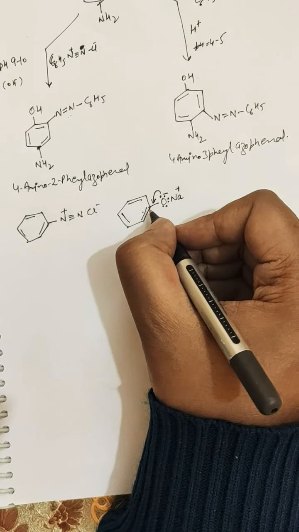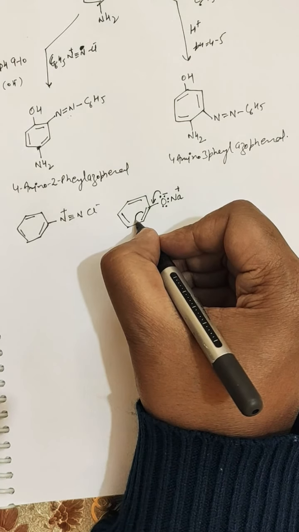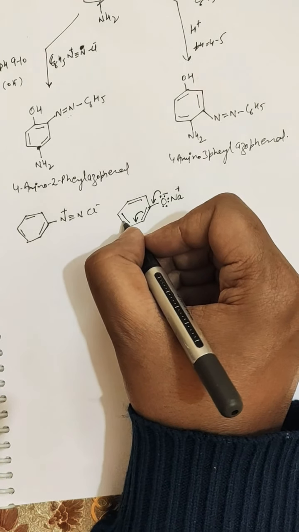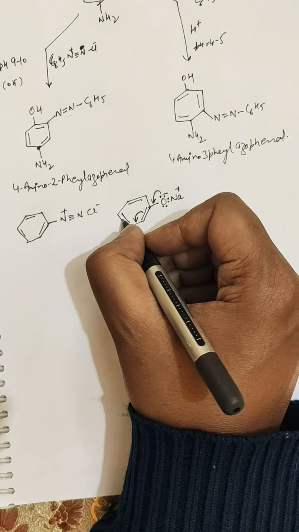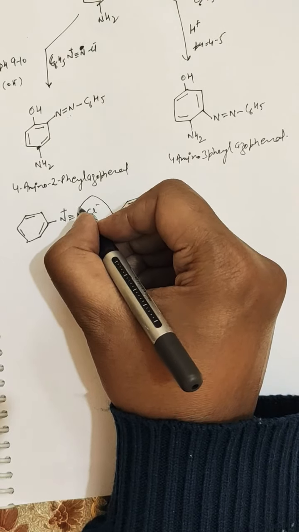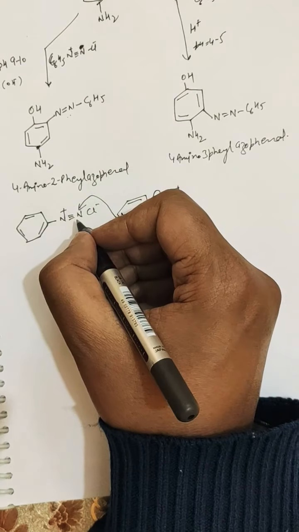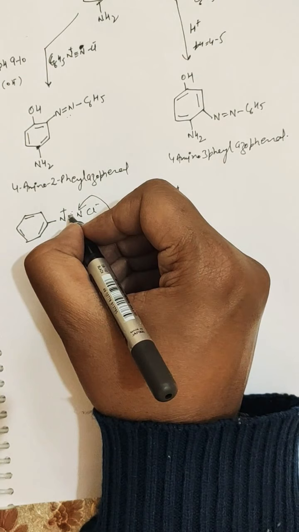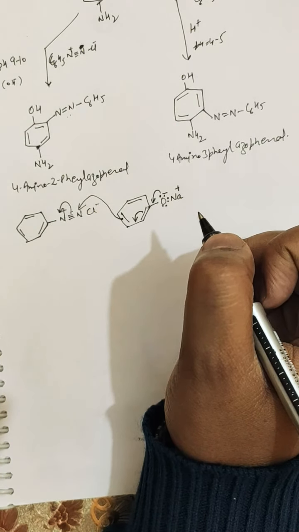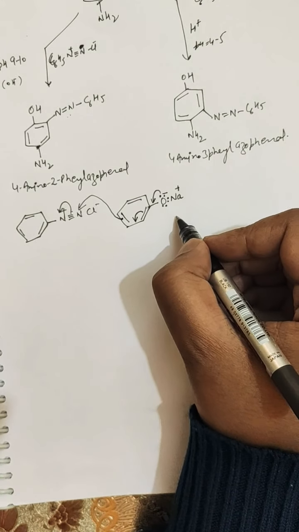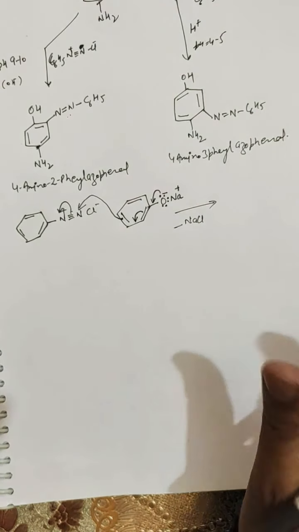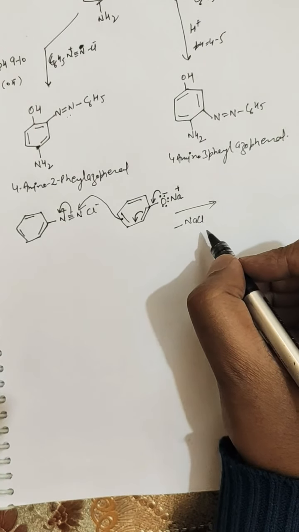This is the carbon, this is oxygen, and this bond will move toward this side, and further this bond will go to the nitrogen. Electrons from one pi bond will go on the nitrogen, and further NaCl will be removed, and there will be the formation of the product.